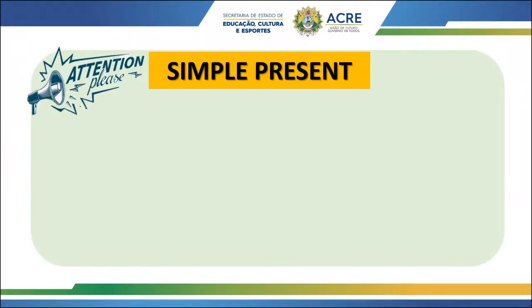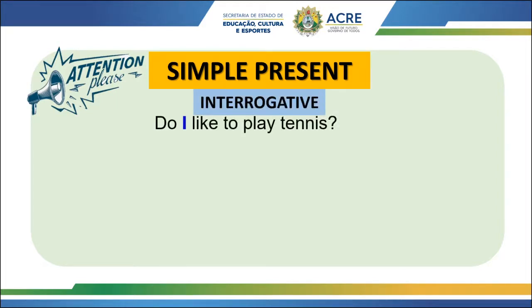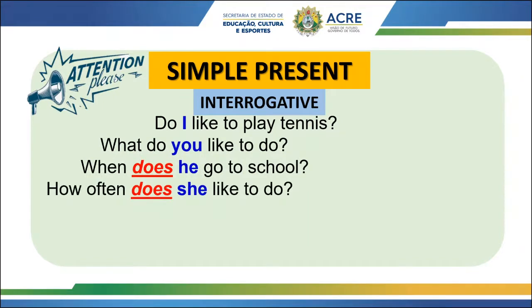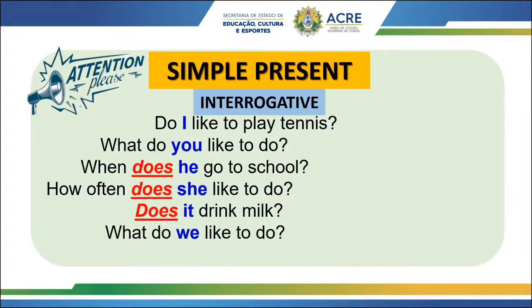So guys, here we have the interrogative form of the simple present. Some classes ago, we studied about the affirmative form and the negative form. Today, we have the interrogative form. Let's see some examples. Let's repeat. Do I like to play tennis? What do you like to do? When does he go to school? How often does she like to do? Does he drink milk? What do we like to do? When do they study English?